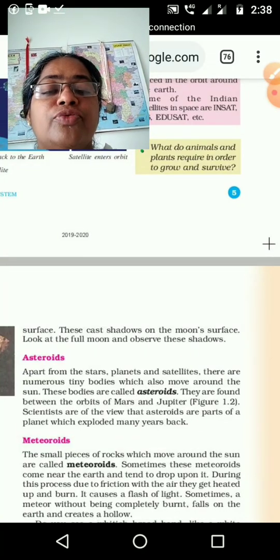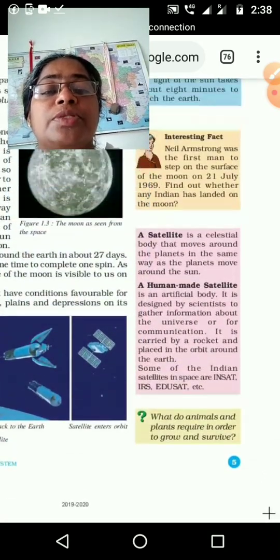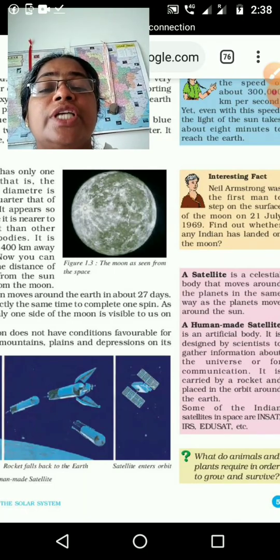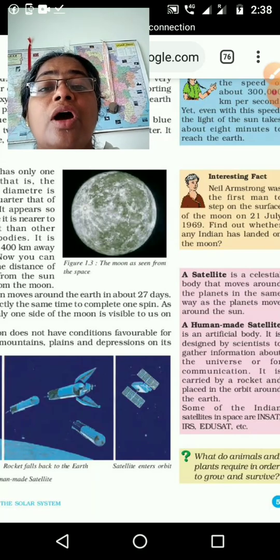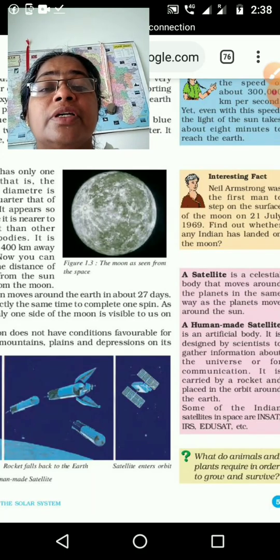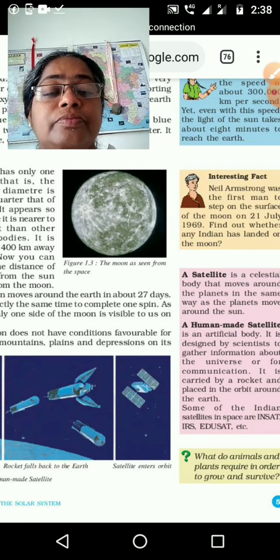Look at the full moon and observe these shadows. When we observe the moon on a full moon day, we can see some shapes. It may be because of the mountains of the moon, or sometimes the depressions of the moon. Some images we can see when we are looking at the moon.